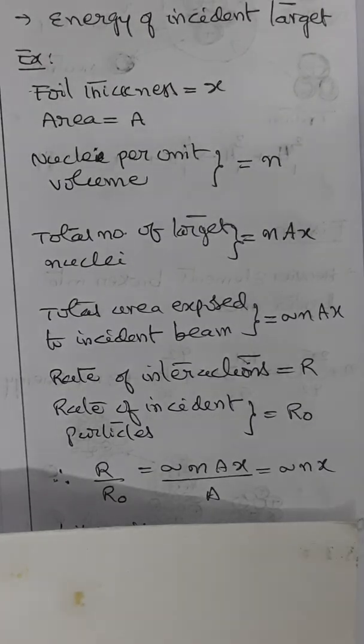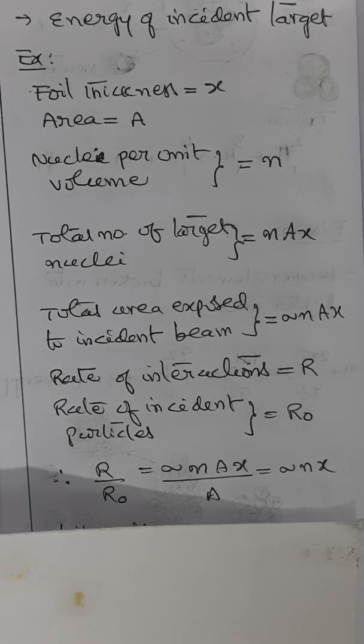Each target nucleus has an effective area, and that is what is called the cross section, or sigma. Cross section will also depend on the energy of the incident particle. For example, consider a target foil of thickness x and area A with n target nuclei per unit volume. The total number of target nuclei is nAx. The total area exposed to the incident beam is sigma nAx for a sufficiently thin target.